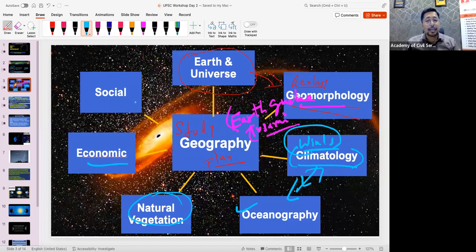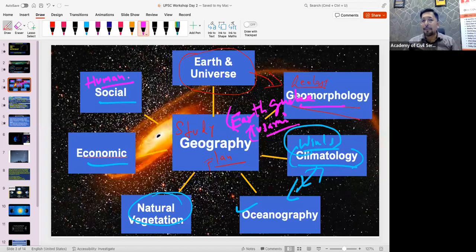Then comes economic and social geography. Social geography is also known as human geography. So you must have got this subject, human geography. Here we need to study about the population. We will study about the census, like the infant mortality rate, the sex ratio between male and female, the sex ratio between a boy child and a girl child. So these things we will discuss in human geography.